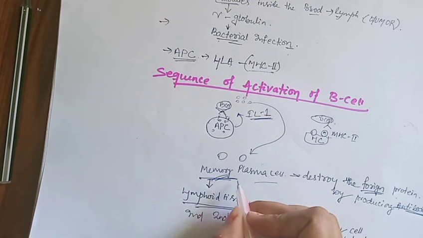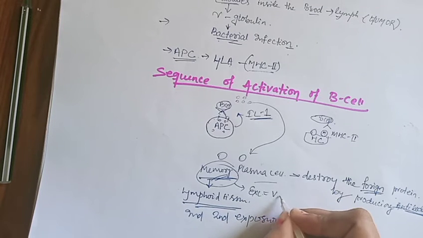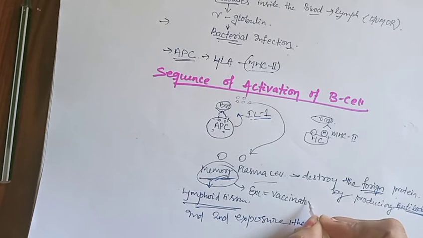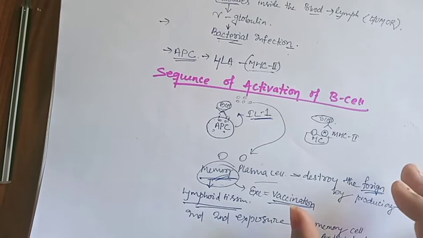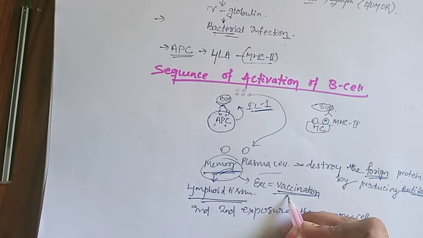So mainly, the example of the memory cell is our vaccine. Nowadays vaccines are given, which is why vaccination was developed. In vaccination, the immunity is built up first.